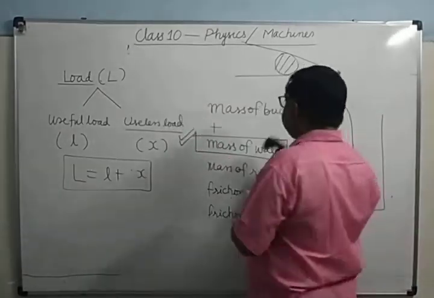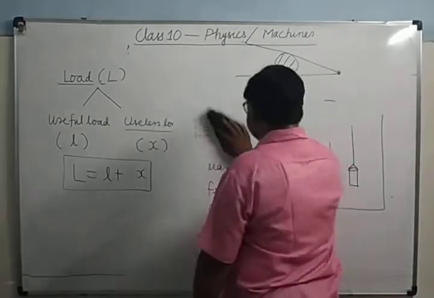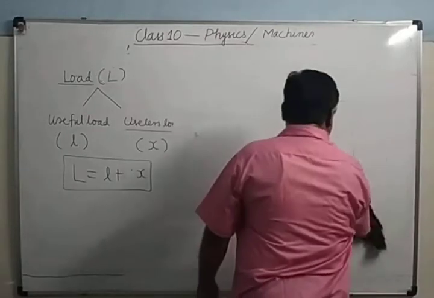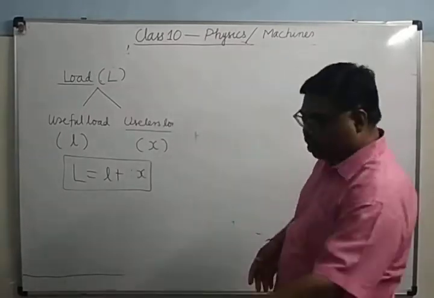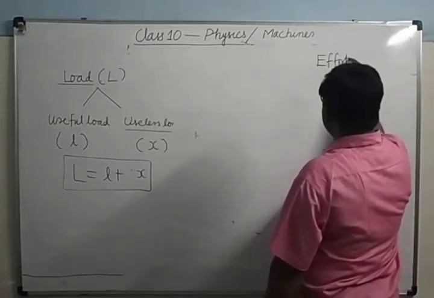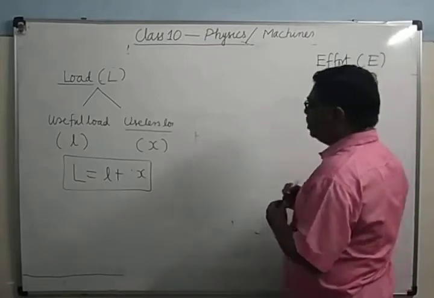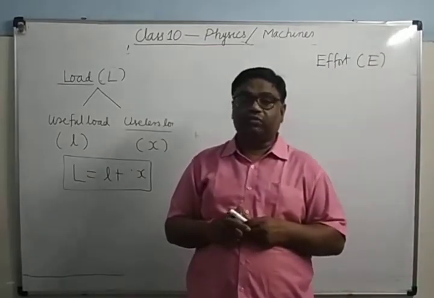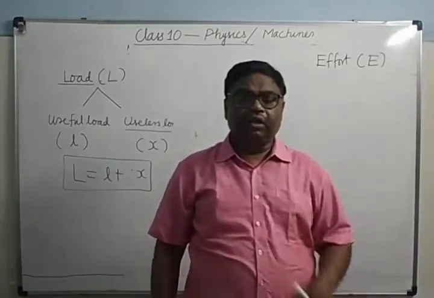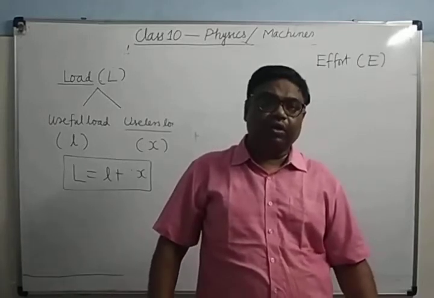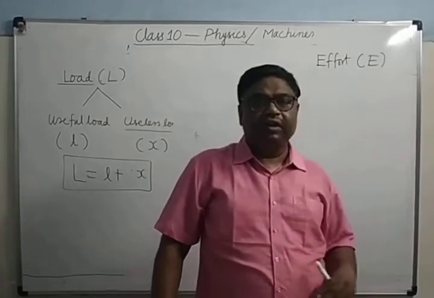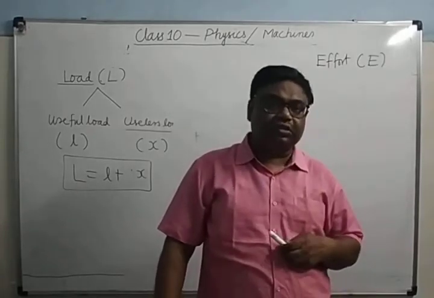Then there is one more term, effort. What is effort? It is denoted by the symbol capital E. It is the force required to overcome the resistive forces, and that is called the effort. What is the unit of load? It is Newton. The unit of effort is also Newton. Why Newton? Because load is weight, some resistive force, and effort is also a force required to overcome the resistive forces.